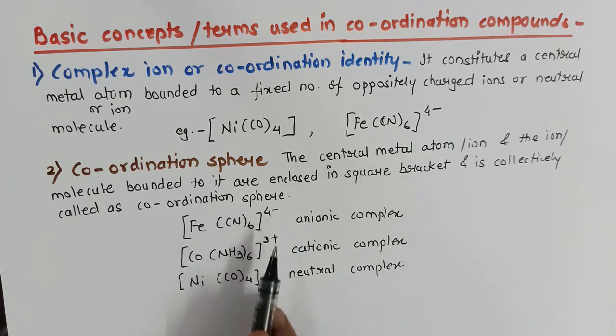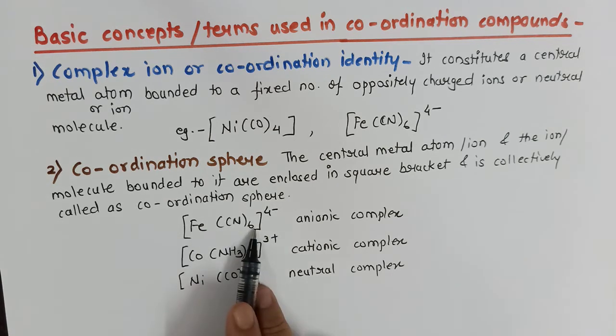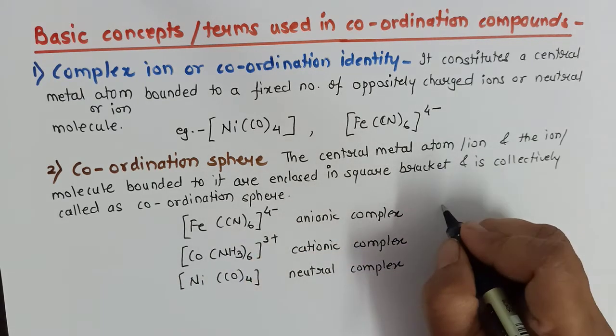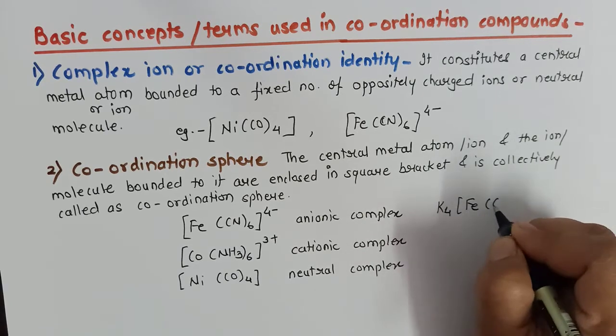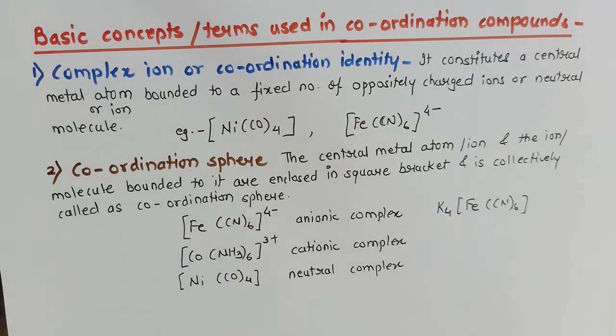Now to neutralize this charge, we will add another ion to this complex, which will neutralize this salt. For example, to [Fe(CN)6]4-, I can neutralize this charge by adding potassium. So now this compound becomes K4[Fe(CN)6], potassium hexaferrocyanide.